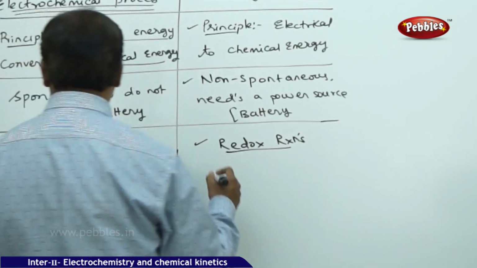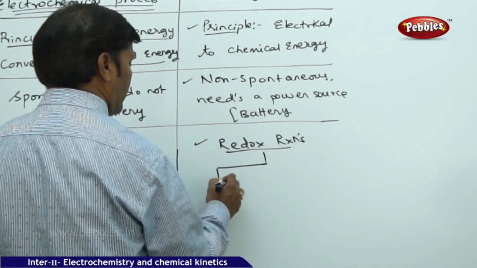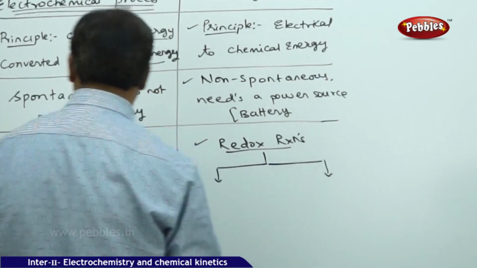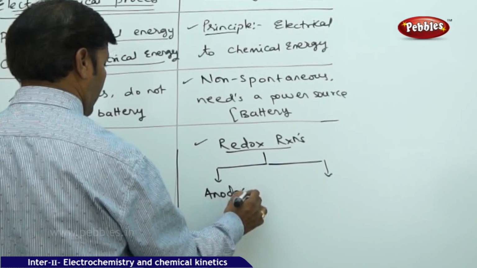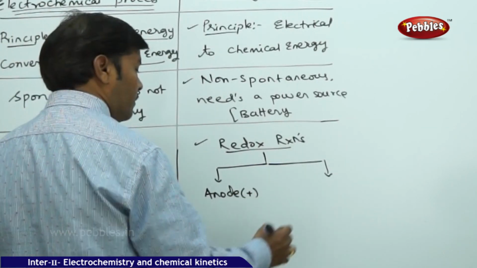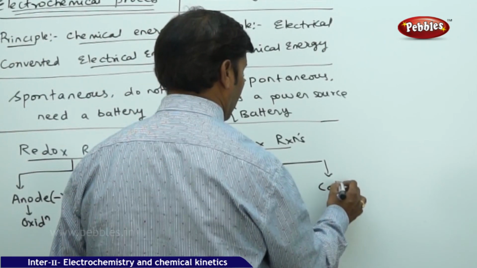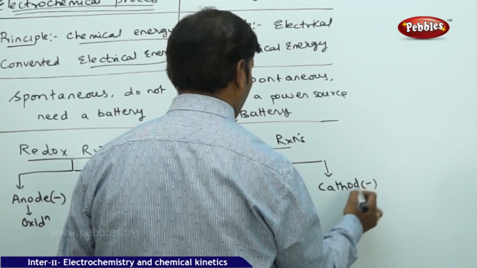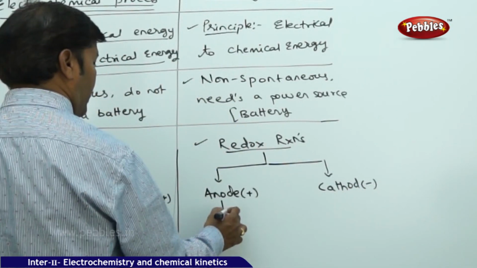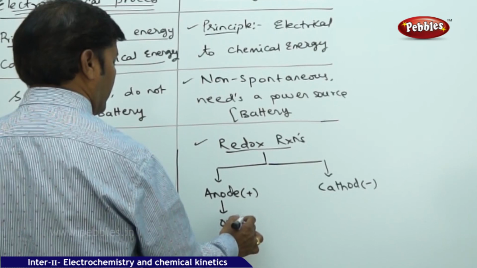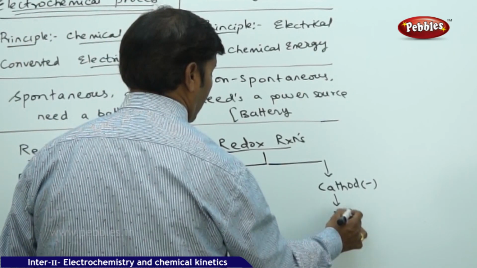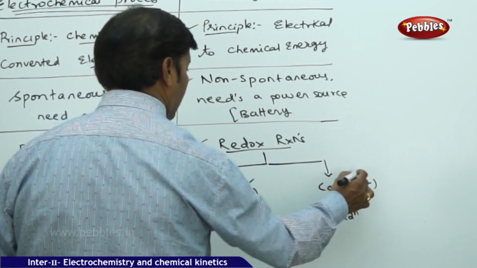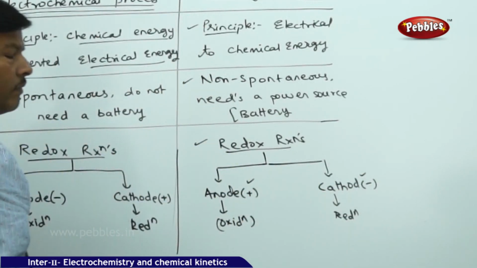Here, if you go for redox reaction, of course here also it is almost the same. If you take the anode, it is positive sign convention. The cathode, again here it is reverse, it is negative sign convention. Here it is participating in the oxidation, and here in the reduction reaction. The only thing is that there is a change in the sign convention.